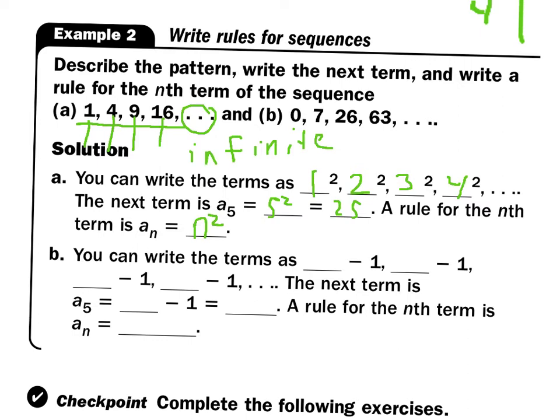Next one's a little harder. 0, 7, 26, 63. Pretty tough stuff. I don't imagine most people are looking at that and saying, oh, well, that looks like 1 cubed minus 1, and 2 cubed minus 1, and 3 cubed minus 1, and 4 cubed minus 1. And the next term would be 5 cubed minus 1, which is 125 minus 1, or 124. So the rule for that would be n cubed minus 1.